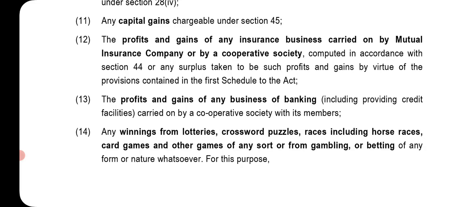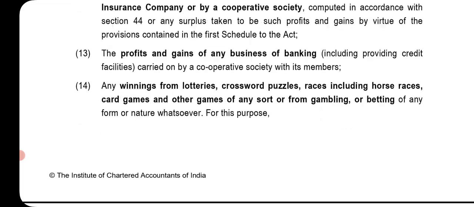Profit and gains of any insurance business carried on by a mutual insurance company or by a cooperative society, computed in accordance with Section 44, or any surplus taken to be such profits and gains by virtue of the provisions contained in the first schedule to the Act. The profit and gains of any business of banking, including providing credit facilities, carried on by a cooperative society with its members. Any winning from lotteries, crossword puzzles, races, including horse race, card games, and other games of any sort, or from gambling or betting of any form or nature whatsoever.